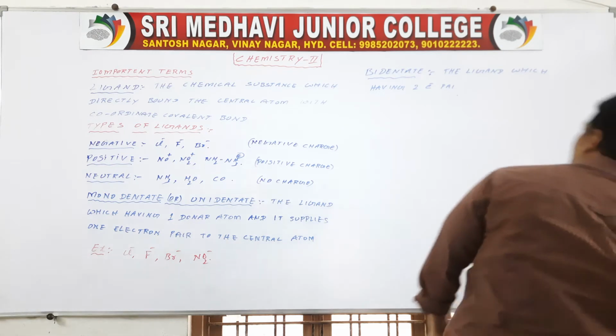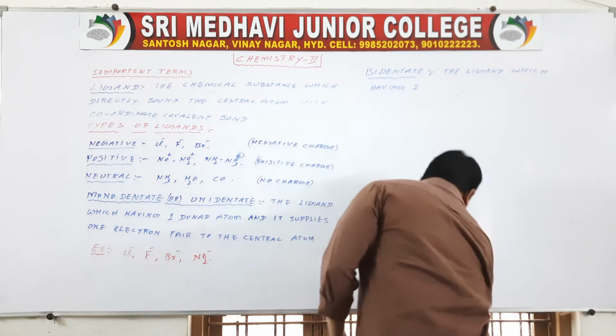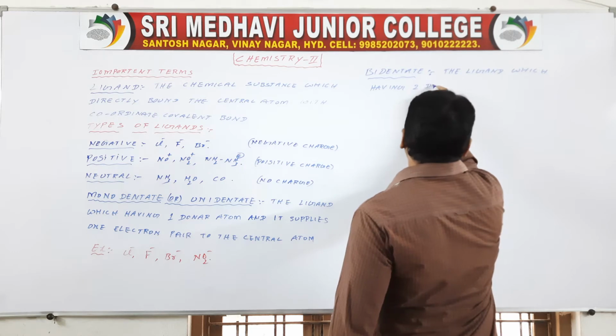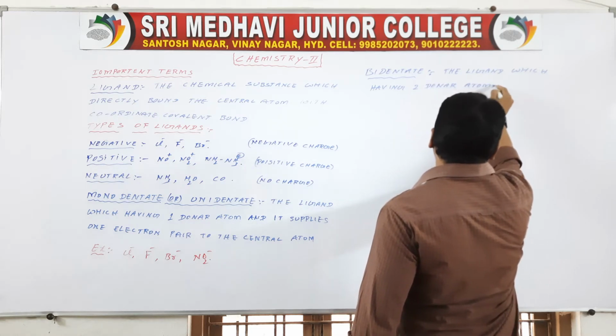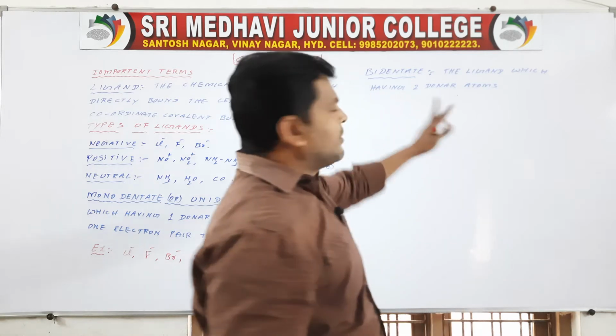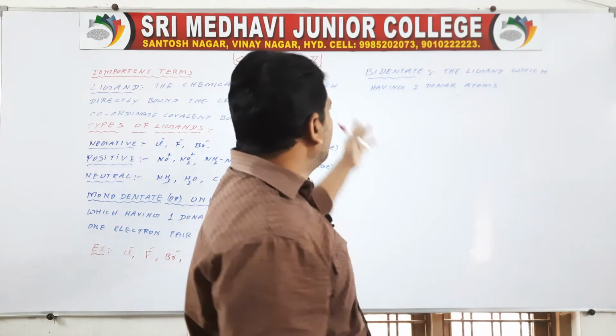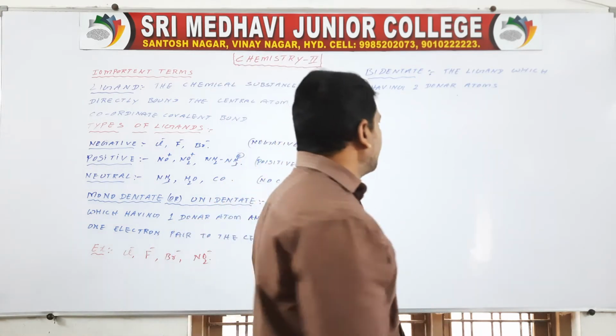The ligand which has two donor atoms is called a bidentate ligand.